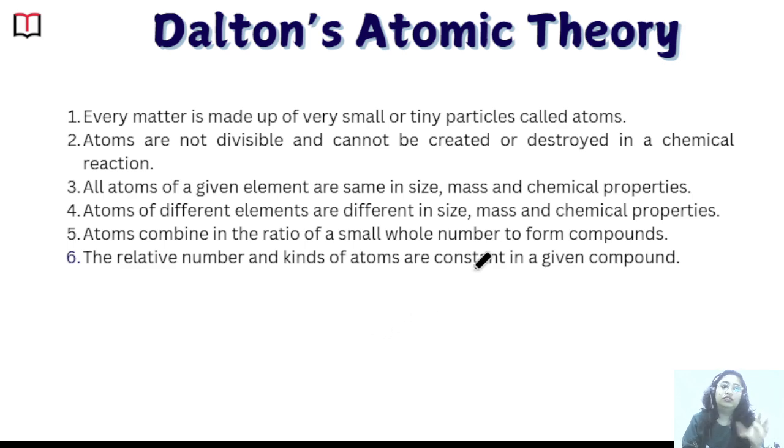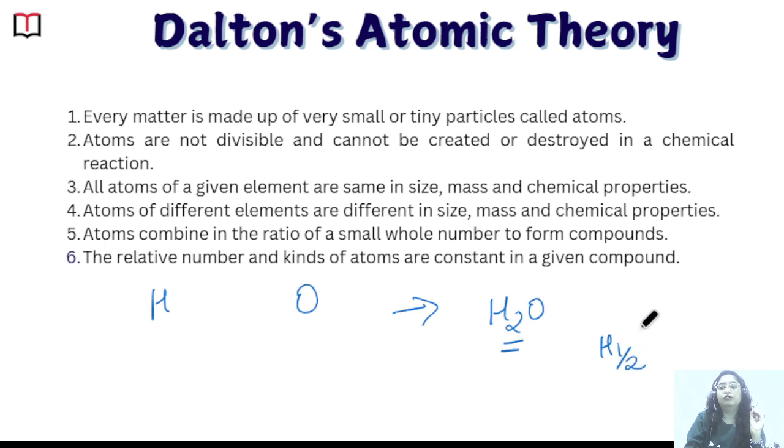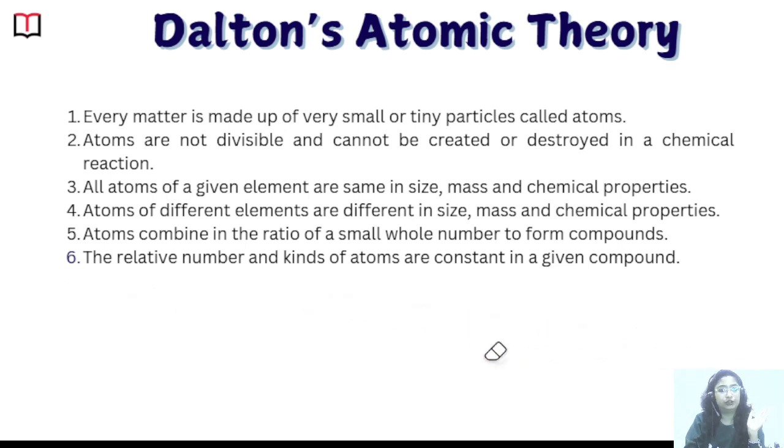Whenever atoms combine, they always combine in whole numbers, like hydrogen atom and oxygen atom combine like H2O. So it is a whole number. It's not going to be H half 2O or H half O 3/4. Not like that. They always combine in a whole number ratio.